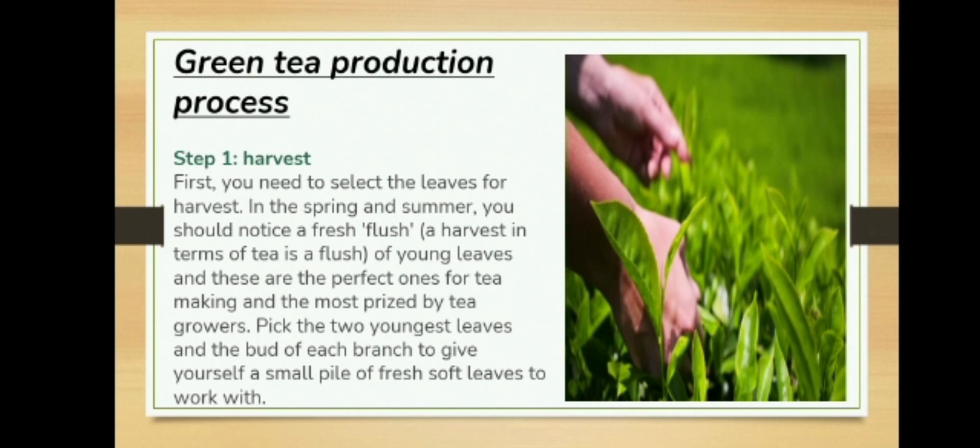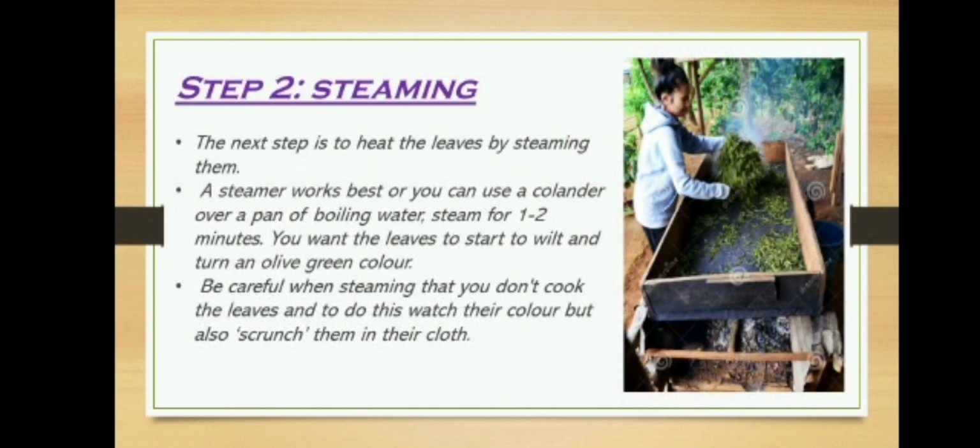First step is harvest. First, you need to select the leaves for harvest. In the spring and summer, you should notice a fresh flush of young leaves, and these are the perfect ones for tea making and the most prized by tea growers. Pick the two youngest leaves and the bud of each branch to give yourself a small pile of fresh soft leaves to work with.